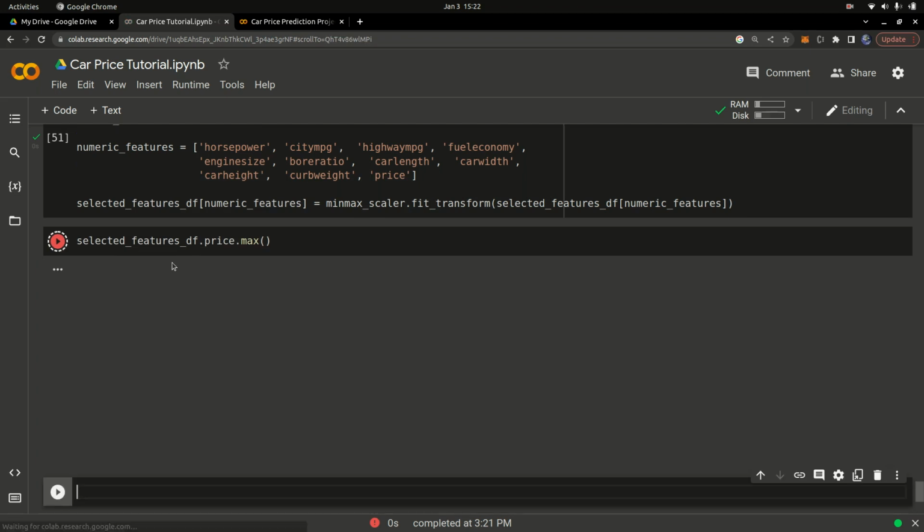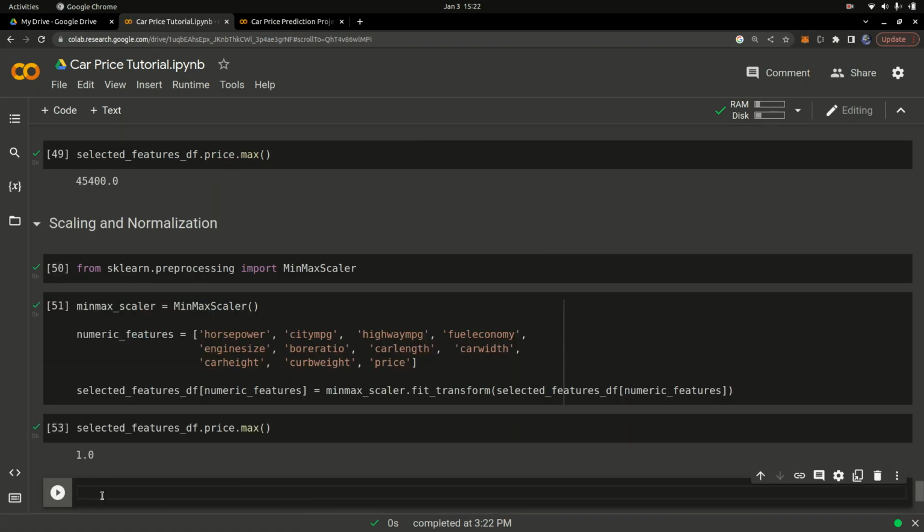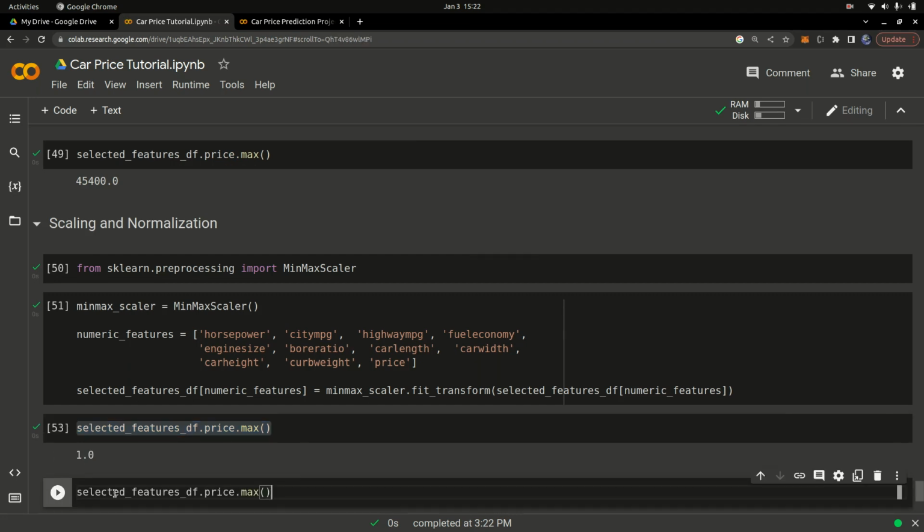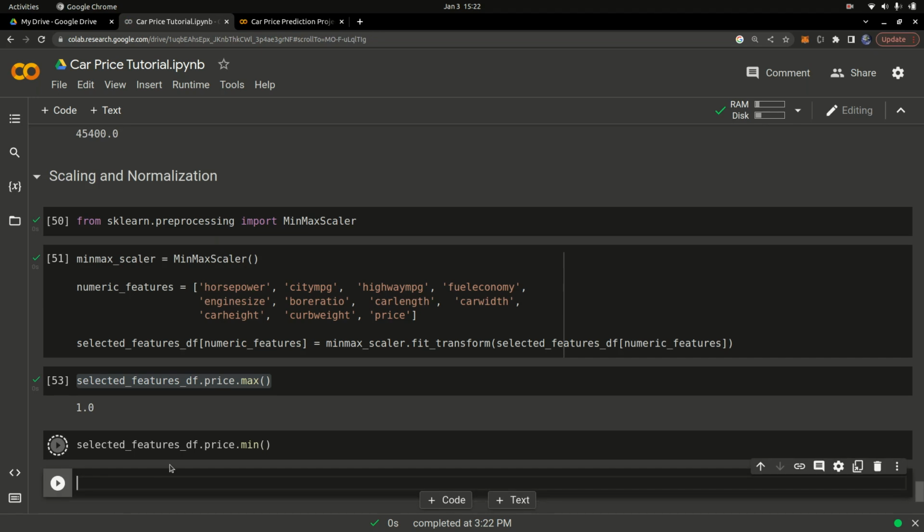So now you can see the max is 1, and this is the maximum value, and the minimum value will be 0 point something. So that's basically what min max scaling does. And I explained all this in my introduction to data cleaning and preparation in Python series. So if I run this again, now you can see that the minimum is 0, while the maximum is 1.